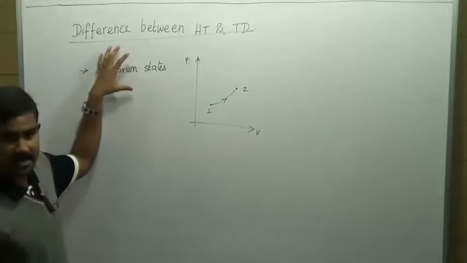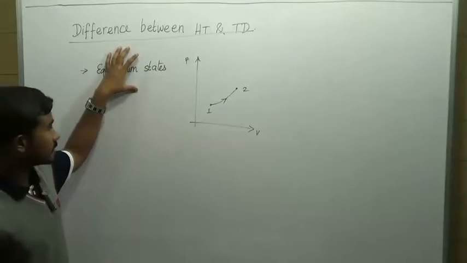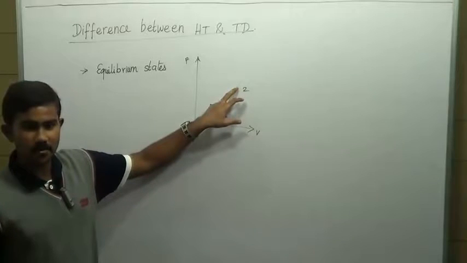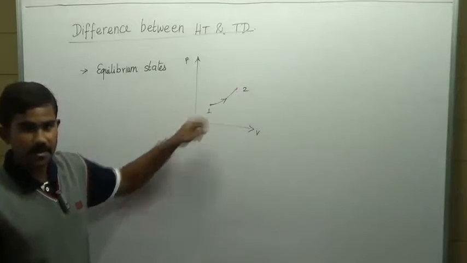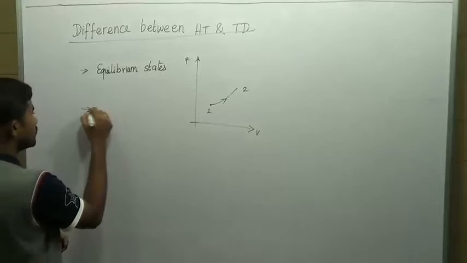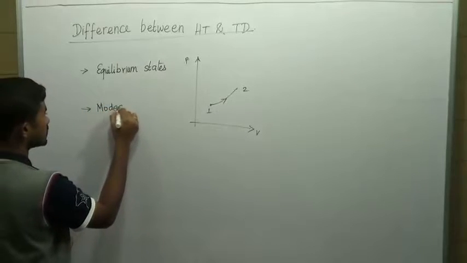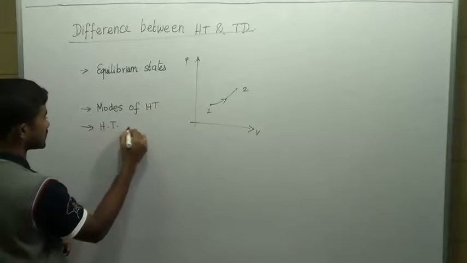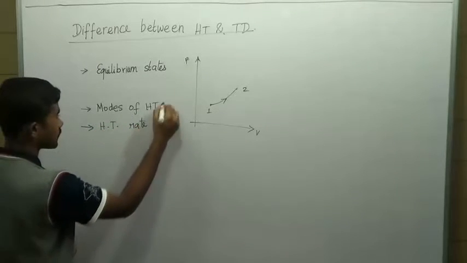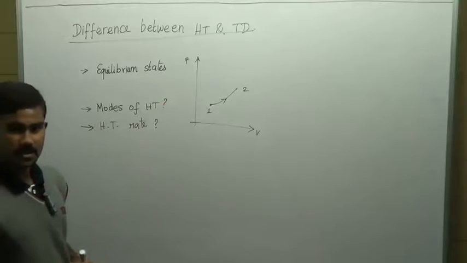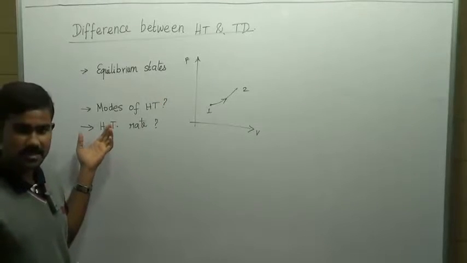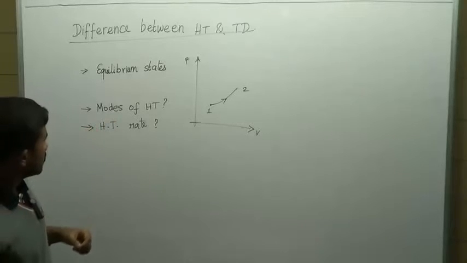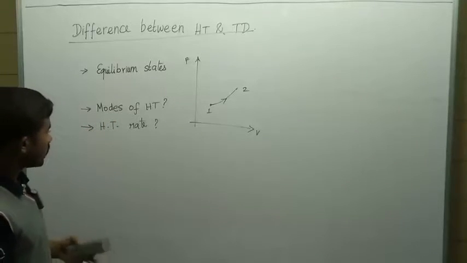And in this course of heat transfer, you will be telling what is the mode of heat transfer which has occurred from 1 to 2, and what is the rate of heat transfer. So in this course you will be dealing with what are the modes of heat transfer and what is the heat transfer rate. So this is the difference between what you studied in thermodynamics and what you are going to study in heat transfer. Is that fine? Okay, so what is heat?